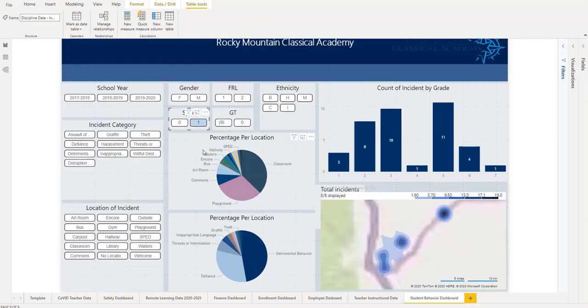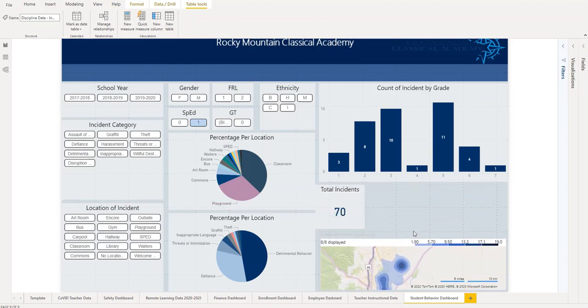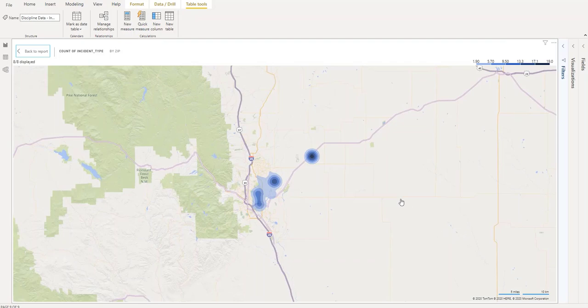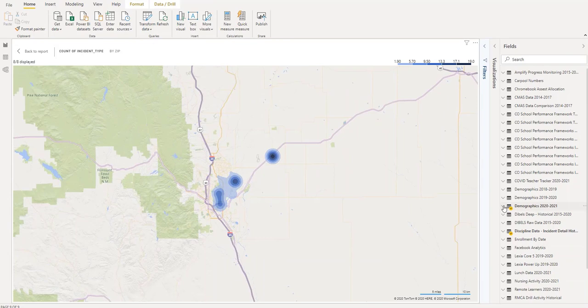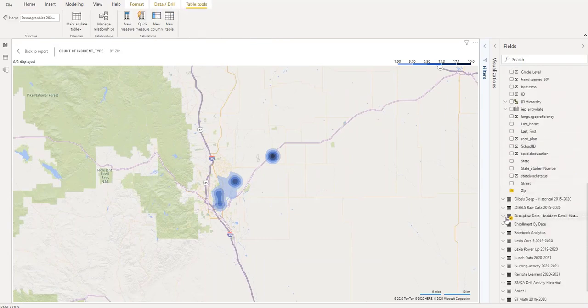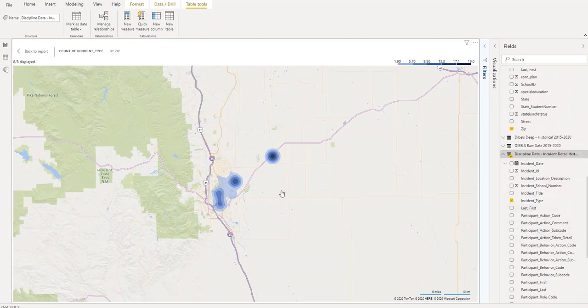Special education, how many total incidents did we have? I kind of had that hidden here because I wanted to show you this little map in just a second. So total instances for special education students, we have 70 in these different grade levels. You can even get pretty creative with this data, and this data is not accurate, but using our fields over here from our descriptors and demographics, pulling zip code and then trying to tie that to incident type.